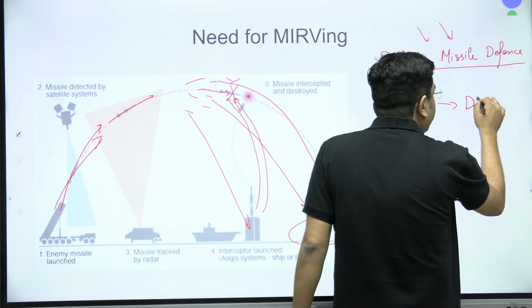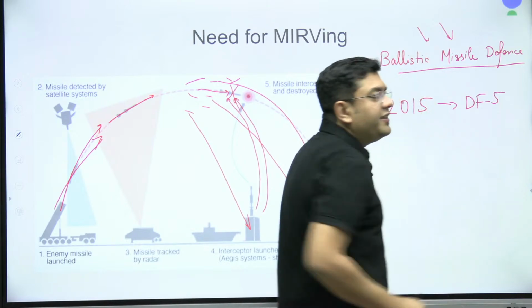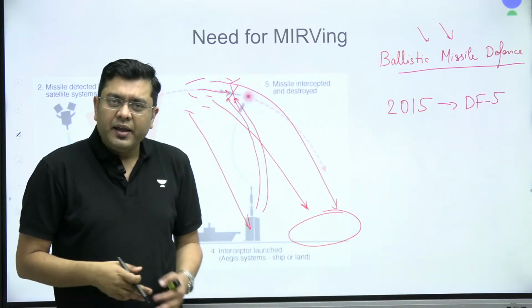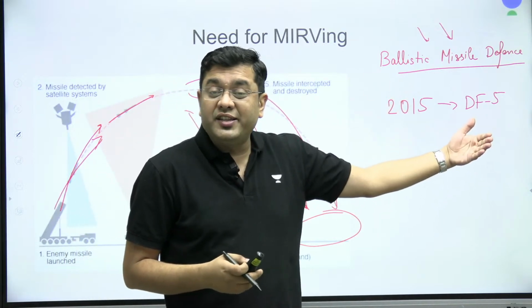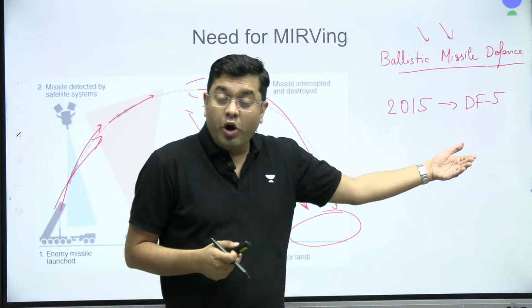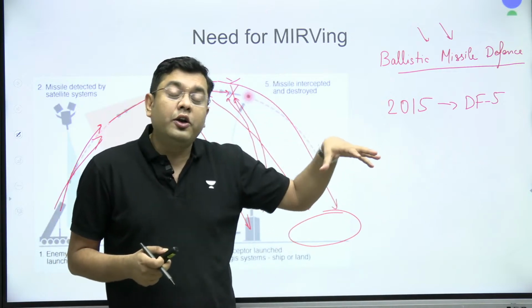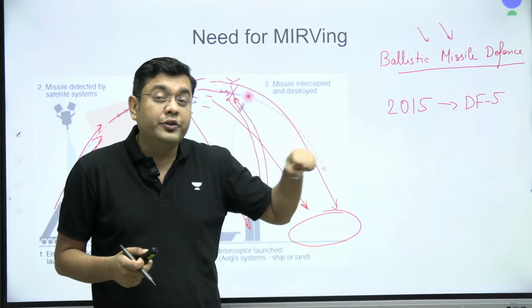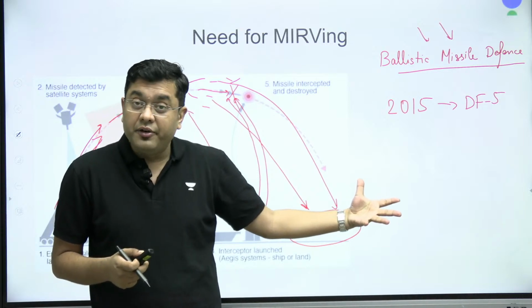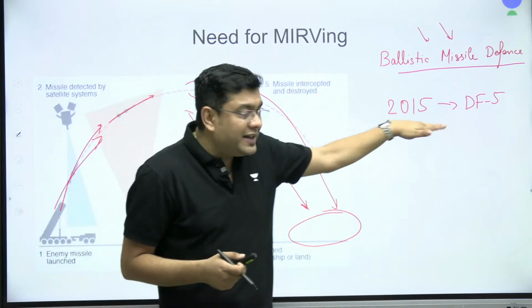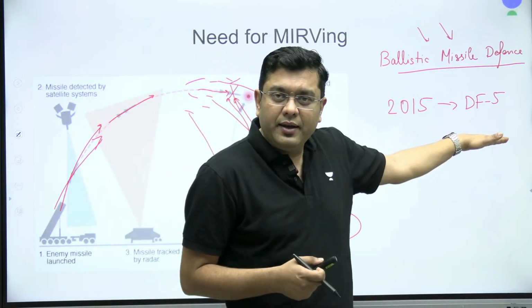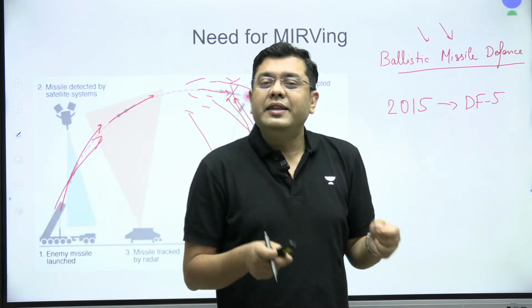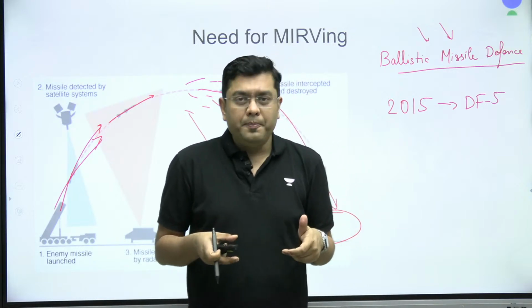What was the DF-5? The Dongfeng series of missiles by China is basically the ICBM, where the largest range, of DF-14, Dongfeng 14, is claimed to be more than 13,000 kilometers. So once China developed this MIRV tech with the help of the Dongfeng 5 missile in 2015, that put India on alarm.